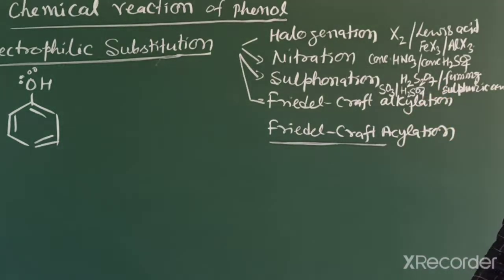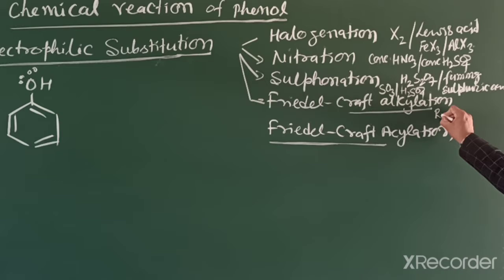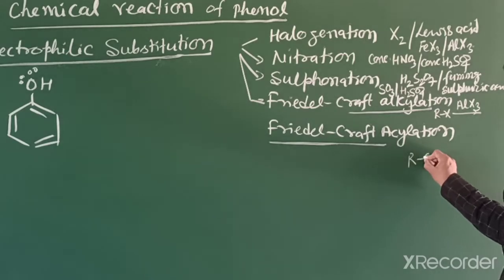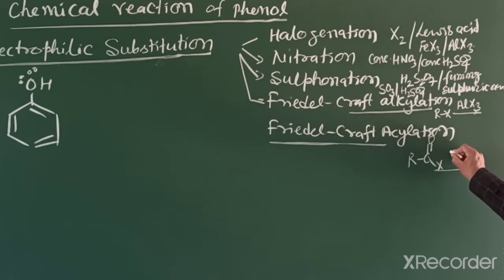And in Friedel-Crafts alkylation, we need alkyl halide RX and a Lewis acid. As the Lewis acid, we generally use anhydrous aluminium halide. And for acylation, we need acyl halide RCOX and a Lewis acid, generally anhydrous aluminium halides.